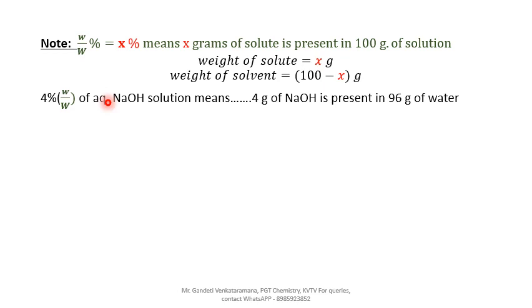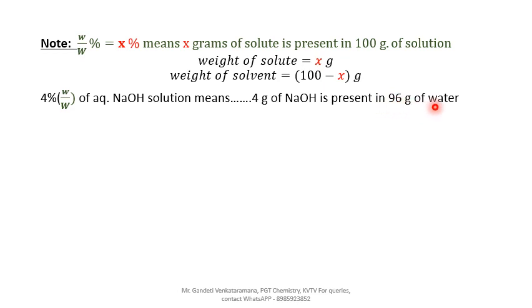So it means that 4 grams of NaOH is present in 100 grams of the solution. 100 grams of the solution. But what is mentioned here? 4 grams of NaOH is present in, what is the weight of the solvent? 100 minus 4, so you will get 96 grams of water is the correct answer. Otherwise, present in 100 grams of solution, that is also correct.